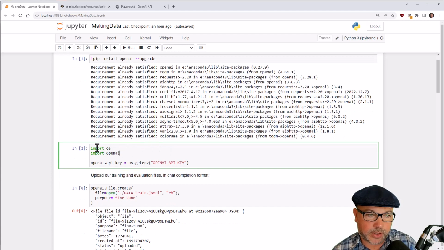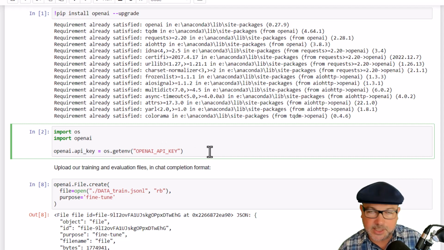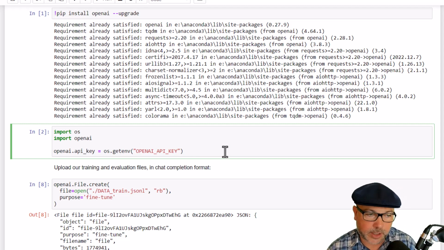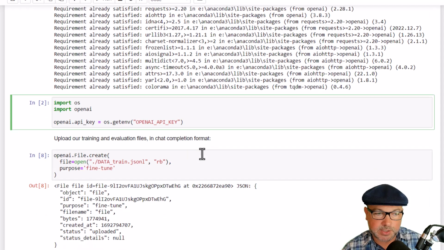After that, we import the OS and OpenAI packages that we need, and we set the API key to my OpenAI developer key, my secret key that I got when I created my API account. That is currently stored in my system variable called OPENAI_API_KEY, so I don't need to show it to you. But you do need a valid developer key to actually use this. Once that's done, though, we don't need to refer to it again. It makes it pretty easy to use.